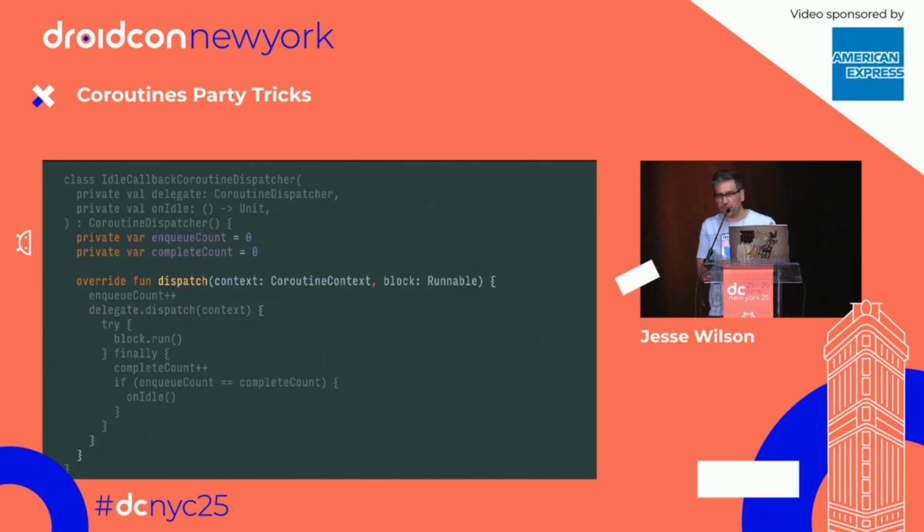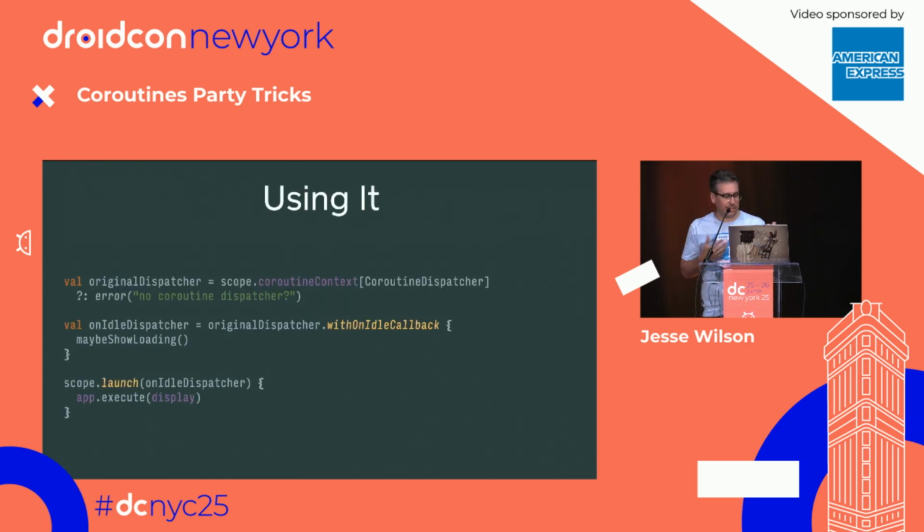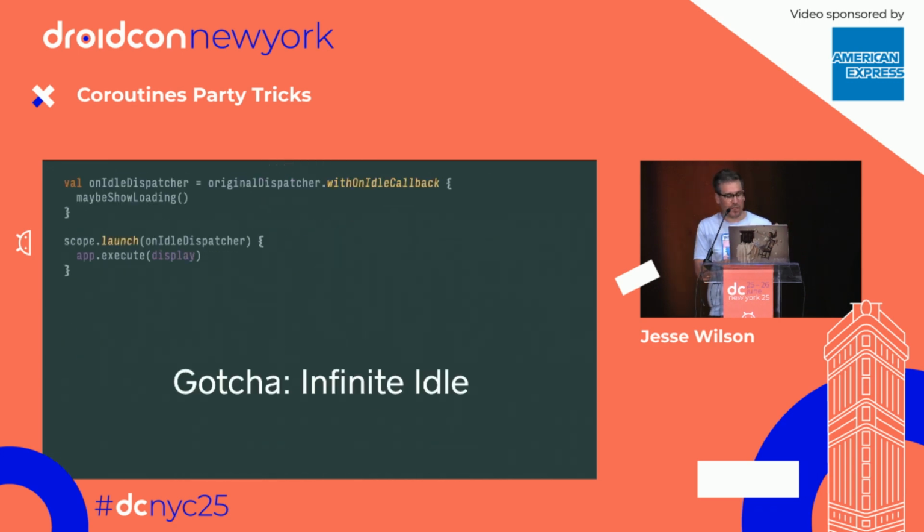So I'm going to keep track of enqueue count and complete count. When I dispatch a job for the first time, I'm going to increment that. And then when the job completes, I'll increment complete count. And then if everything that's ever been enqueued is complete, then I can call my on idle callback. And so this is what it looks like to use it. I take the coroutine context out of my scope. Then I add the idle callback. And then I can just start working on that. And in this case, the lambda after on idle callback is fired every time my coroutine suspends.